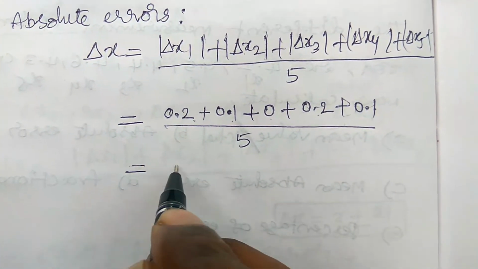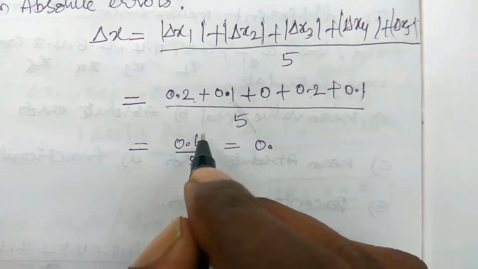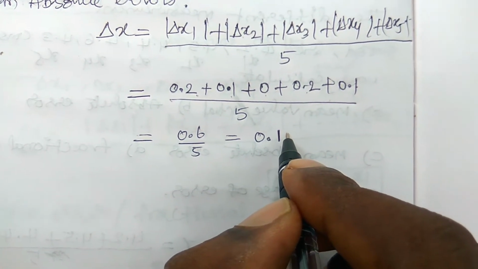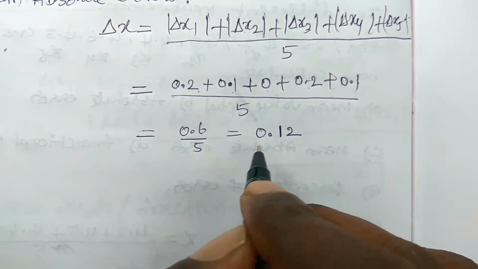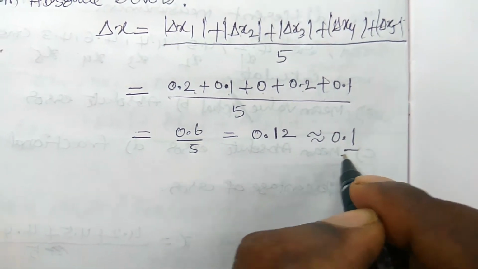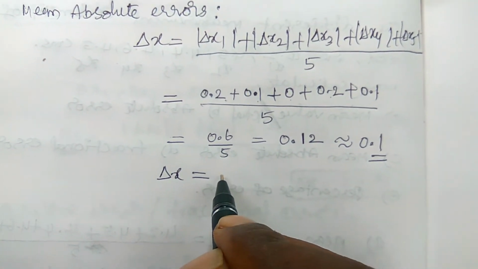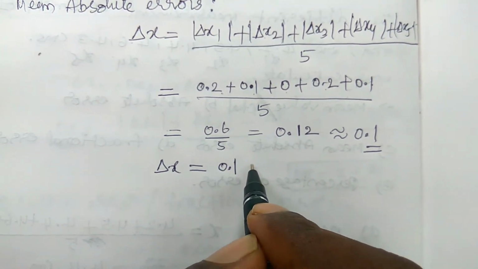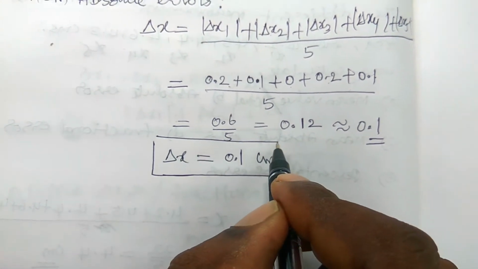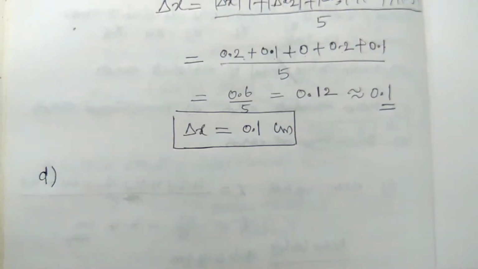So this is equal to 0.6 by 5, it is equal to 0.12, which can be taken as 0.1. Okay, so delta x, it is nothing but the mean absolute error, it is equal to 0.1 centimeter. We can take 0.1 centimeter. Now we can find the relative error, option D.